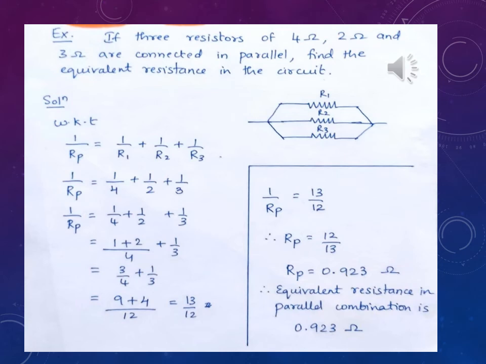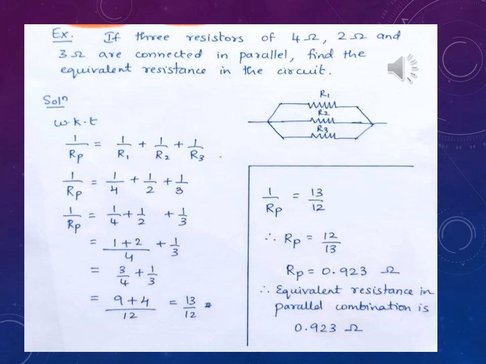So how will you get that? You have found already 1 by Rp, which is equal to 13 by 12. If you reciprocate that, you will be getting the value of Rp. So Rp is equal to 12 by 13. When you divide 12 by 13, you will be getting 0.923. Therefore, the equivalent resistance is 0.923 ohms.